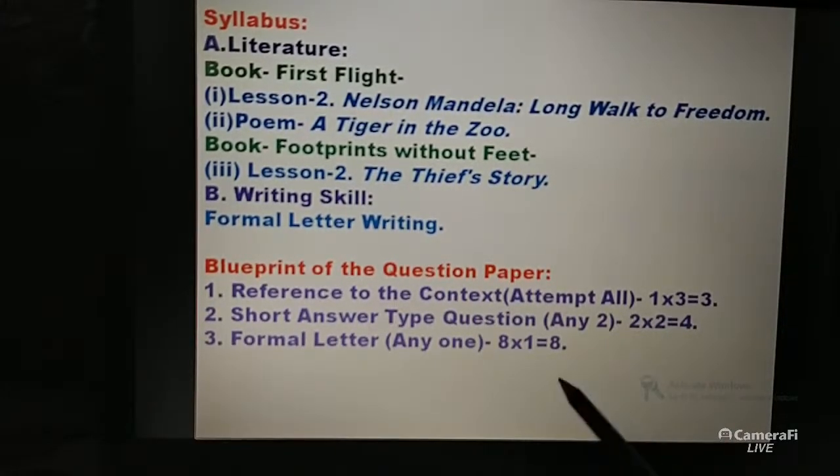And formal letter, which will be of 8 marks, and marks will be there for writing the correct format and also the content of the letter.